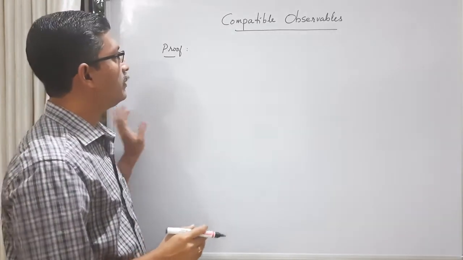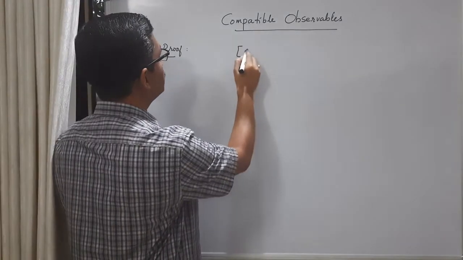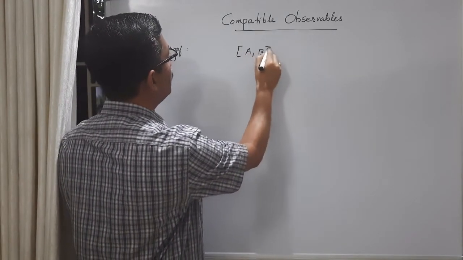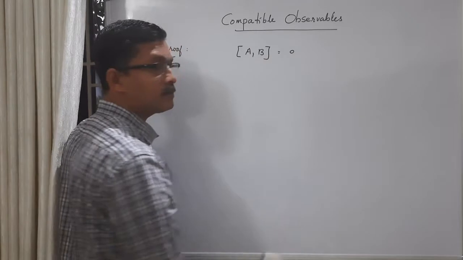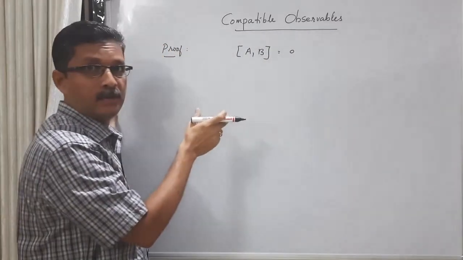Let us start with the idea that A and B are compatible operators. That is, the commutator of A and B is 0. Remember that the commutator is an operator.